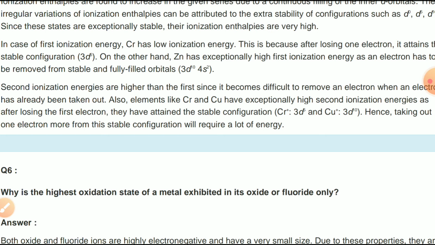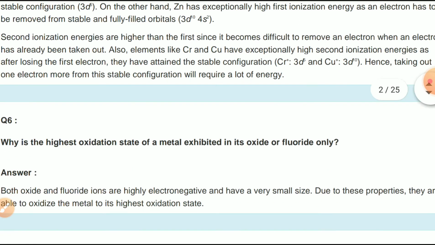Hence, taking one more electron out from this stable electronic configuration will require a lot of energy.